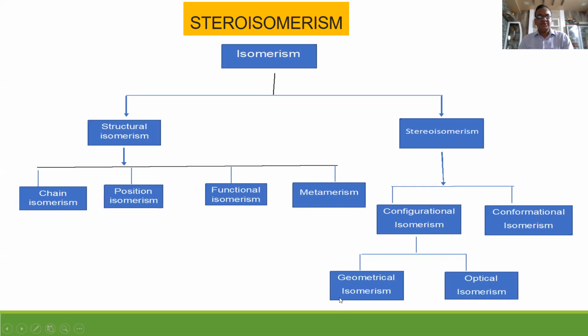Configurational isomerism is again divided into two types. Geometrical isomerism is due to the restricted rotation about a double bond, and optical isomerism is due to the free movement of the carbon-carbon single bond. So this is divided into two types, geometrical and optical. Geometrical isomerism is shown by double bonded compounds, and optical isomerism is shown by single bonded compounds. Let us come to know the next thing.